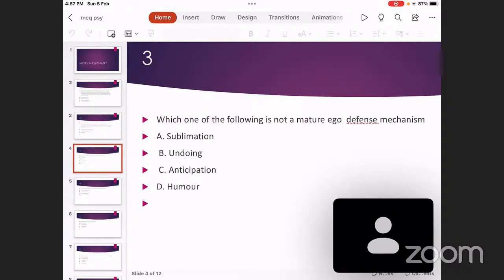Third is anticipation. Anticipation means you are expecting the consequence of an action very realistically. When you plan to do something, you may have an idea of the outcomes. Most of you are going to attempt the NEET examination. There are two possible outcomes. The first is you may get through NEET, become a postgraduate, and join the post-graduation course this year itself.